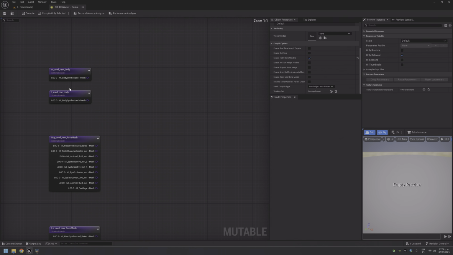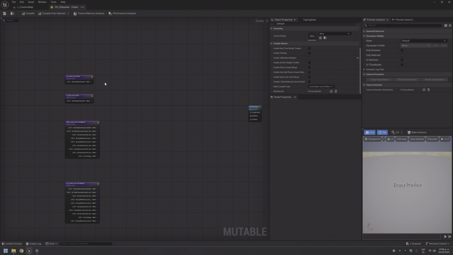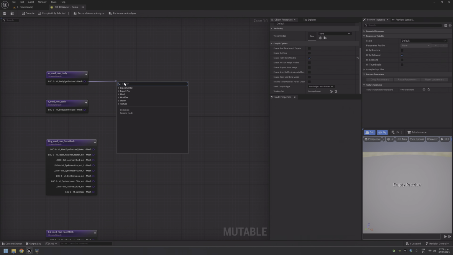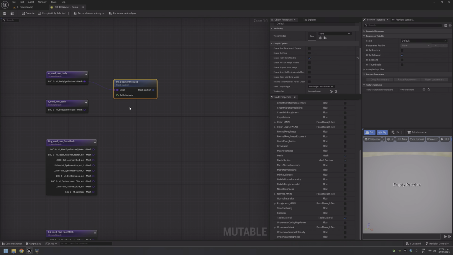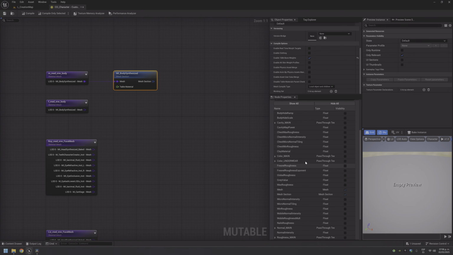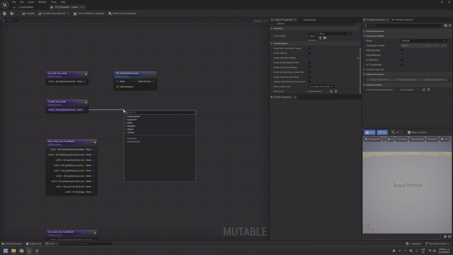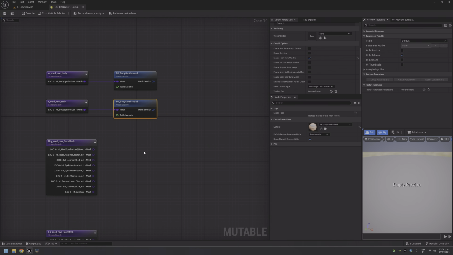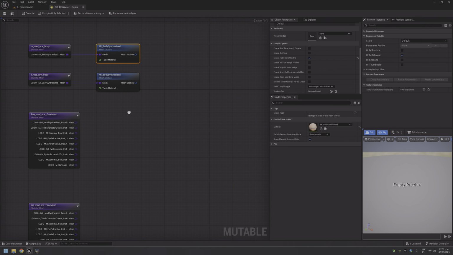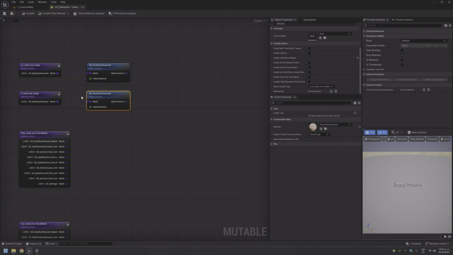Okay, so we have the 4 meshes. Drag from here and select mesh section. Yes, mesh section. This one. Okay. Mesh section. As you can see, it's already selecting something, and it selects the one that corresponds to this body. Okay, so that's great.